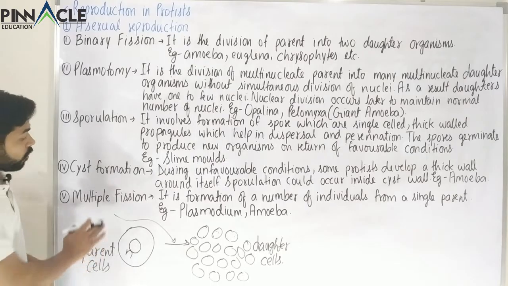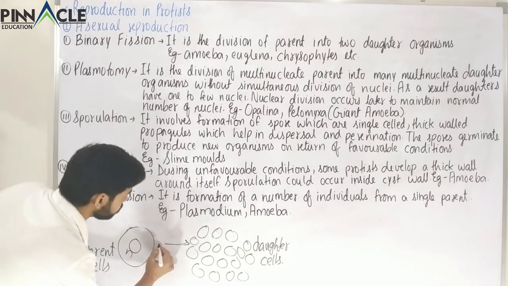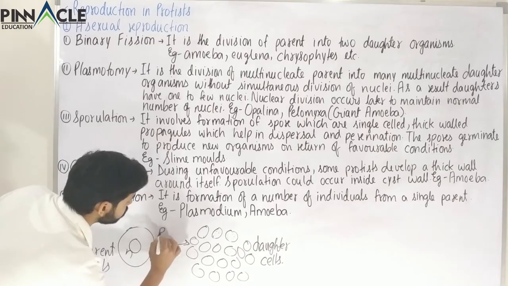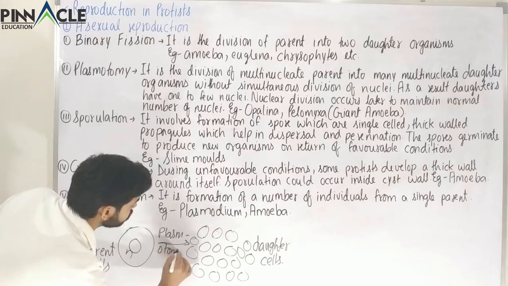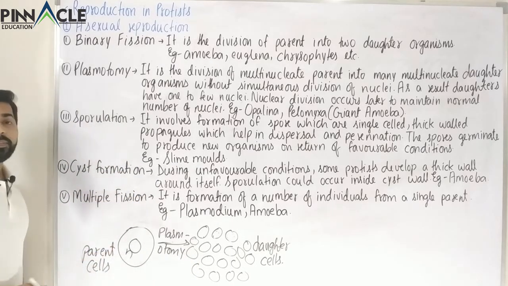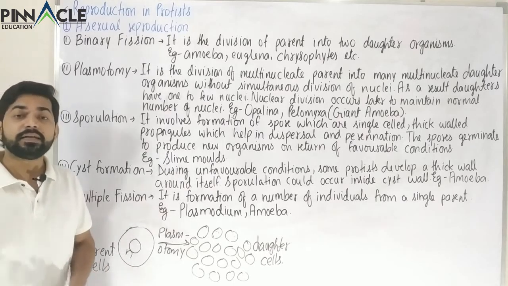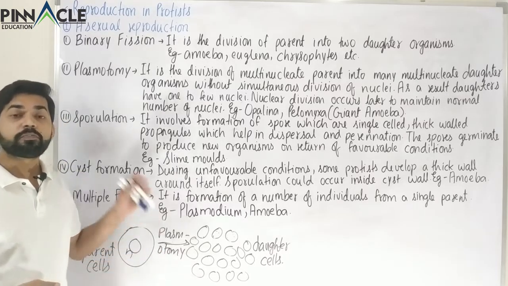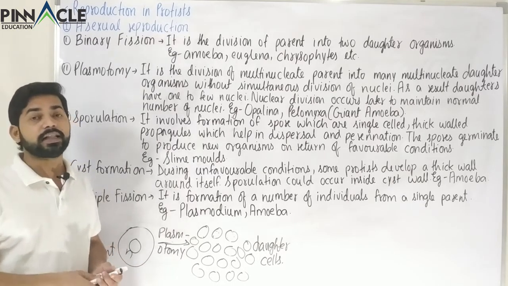So in the case of plasmotomy, if we see that the parent contains n number of nuclei, this n number is generally very high, because plasmotomy occurs in the case of multinucleate organisms.